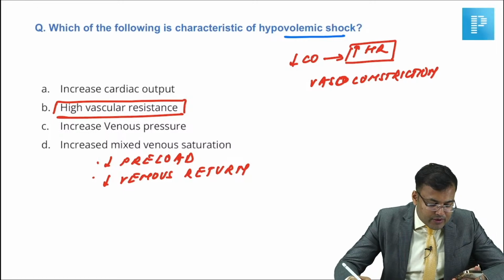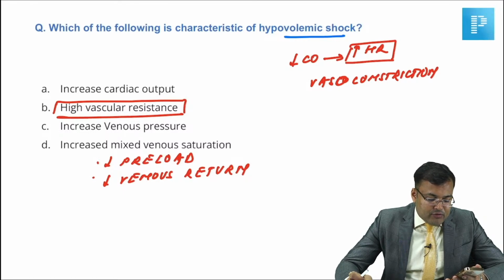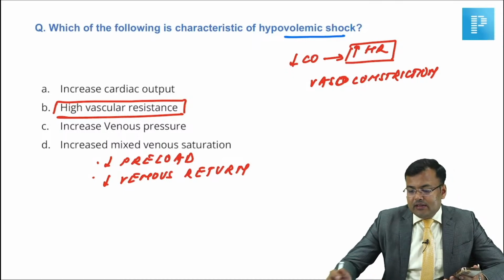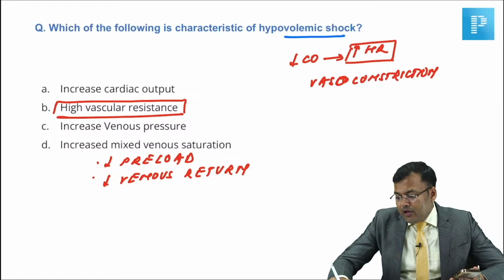Very good Shubham, you are correct. Decreased preload, high peripheral vascular resistance, decreased venous pressure. Okay guys, so this is the answer. It depends on the language and options.